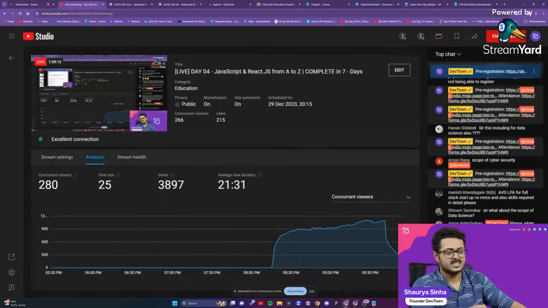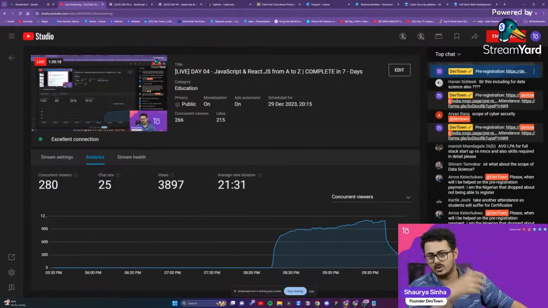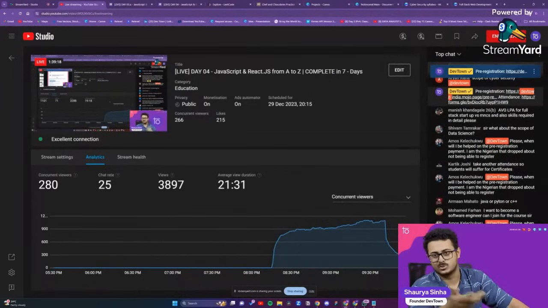So this includes data science also? No, for data science, startups usually don't hire, and if they are hiring, they will be hiring at 2-3 lakhs per annum.